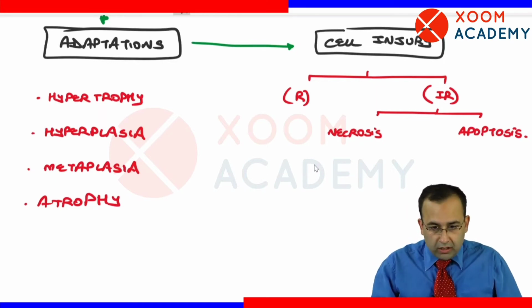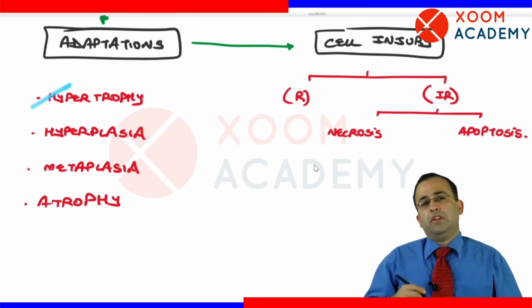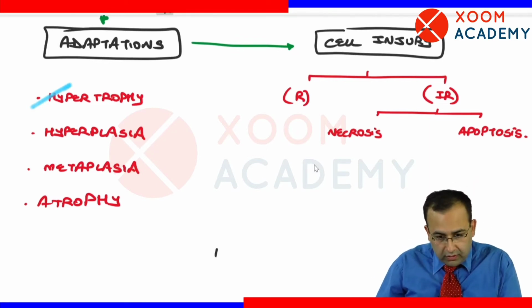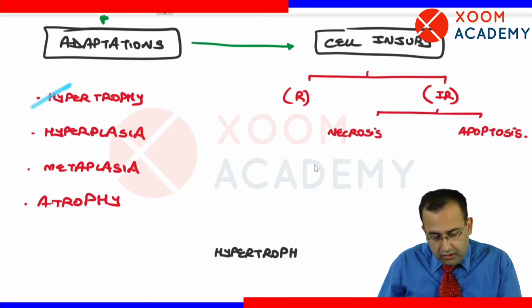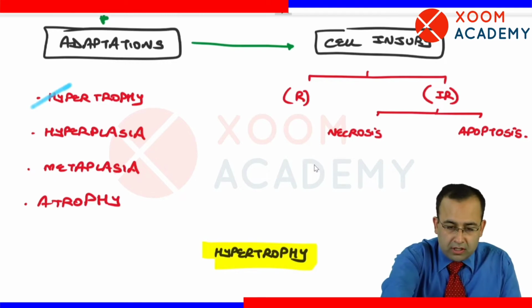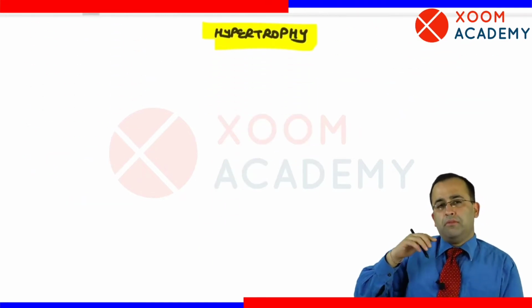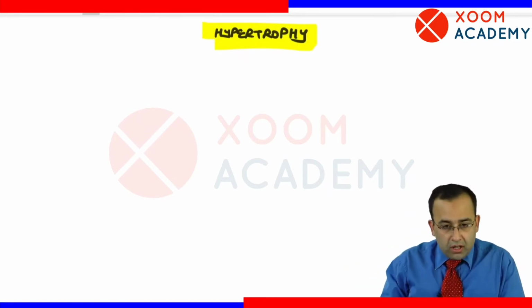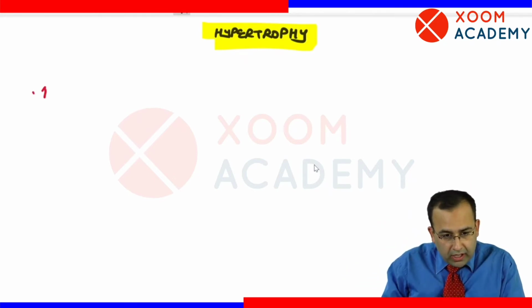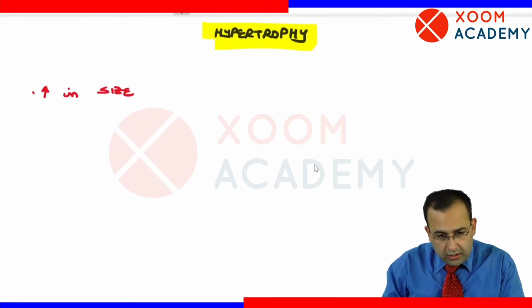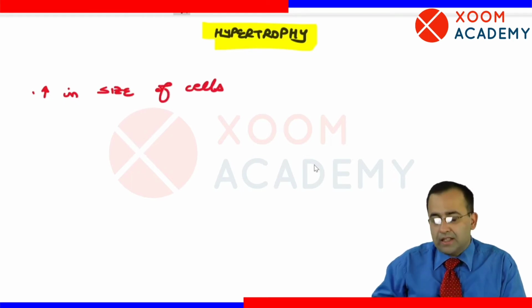So let us start with our first cellular adaptation, that is hypertrophy. Think of it yourself: rank 1 to 3, everybody gets one trophy only, but the size of the trophy is different. So hypertrophy is an increase in size of the cells.